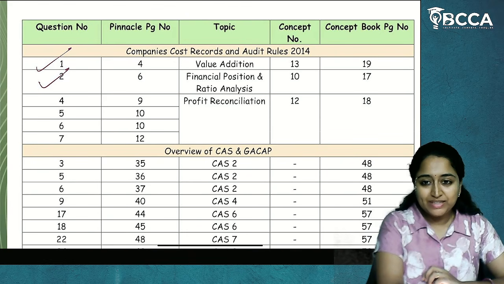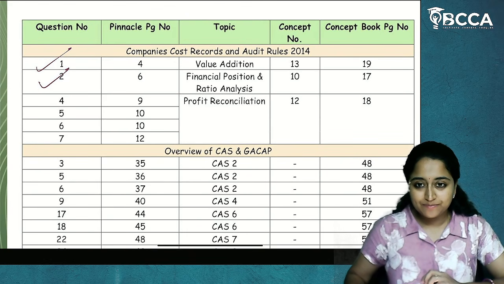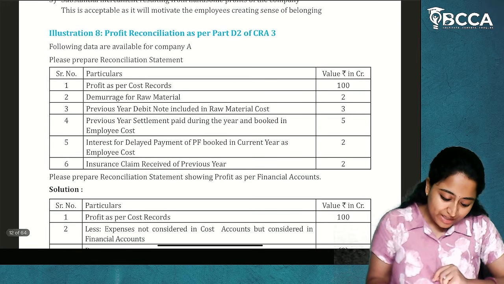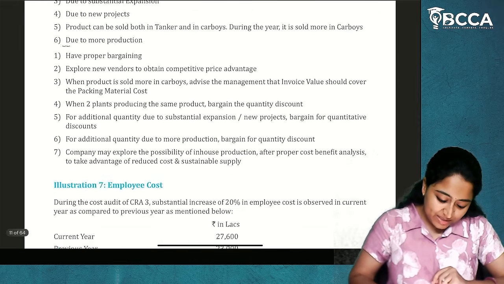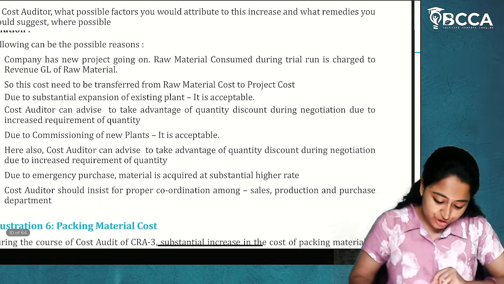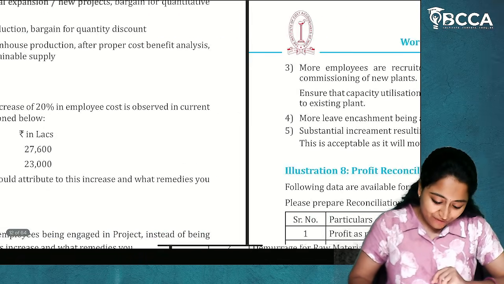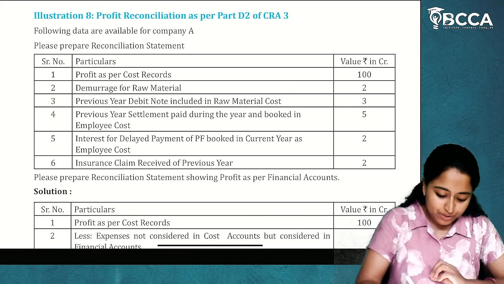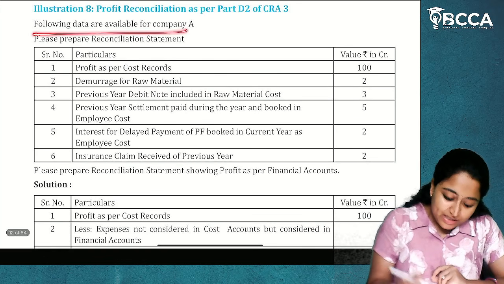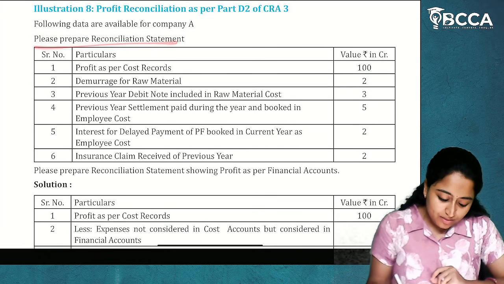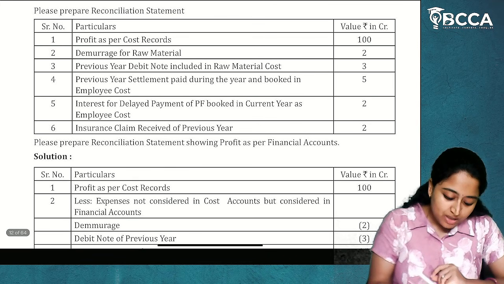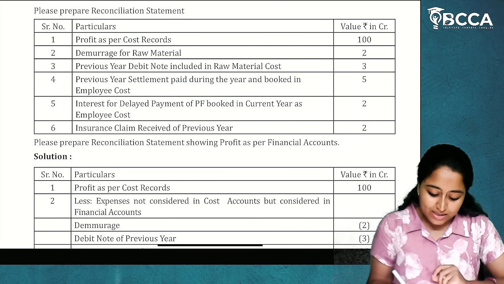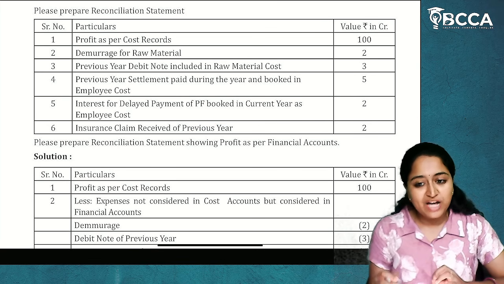Now we are going to start with the next questions of profit reconciliation. So yes, profit reconciliation question. Now, if we come here, this is the ICMAI workbook which is issued, and in this, we have a profit reconciliation question. So now we are going to see this particular question first. Following data are available for the company A. Prepare reconciliation statement. Okay, a simple question is given to us. Now, profit as per cost records is given and they are asking us to derive profit as per financial accounts.